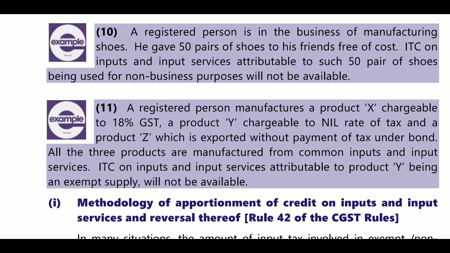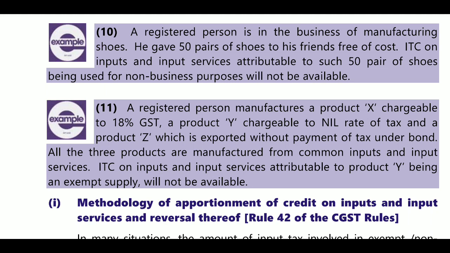Next, a registered person has manufactured product X, chargeable at the rate of 18% GST, product Y chargeable to nil rate of tax, and product Z which is exported without payment of tax under bond. So the registered person is manufacturing three products: product X is chargeable at 18%, product Y is nil rated, and product Z is exported without payment of tax under bond.